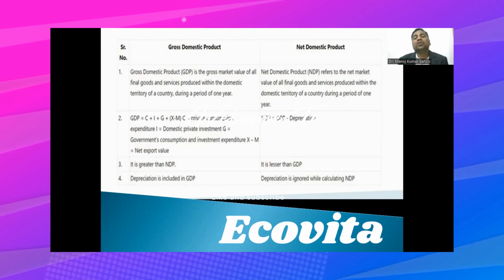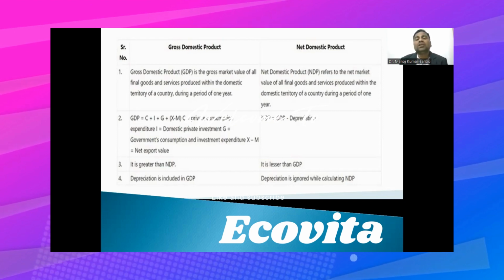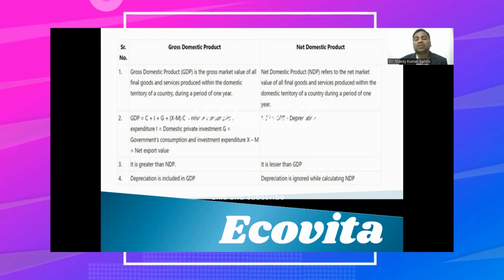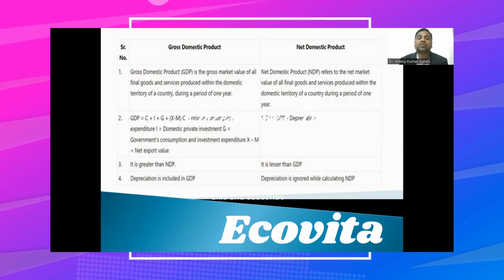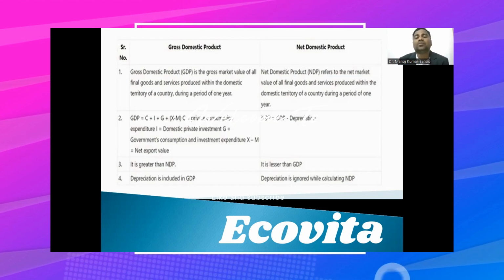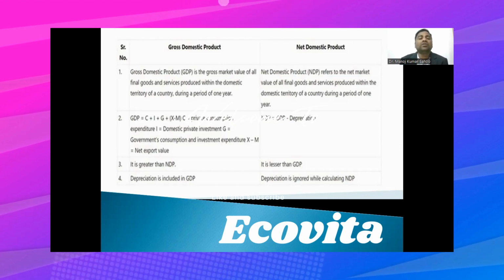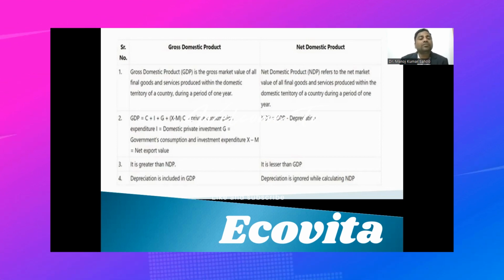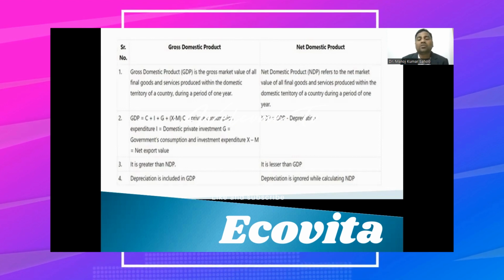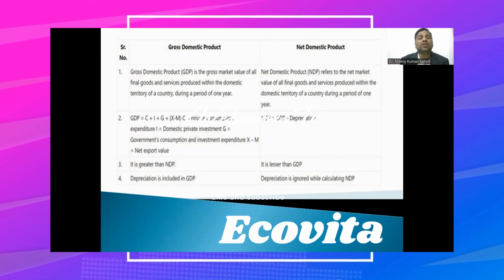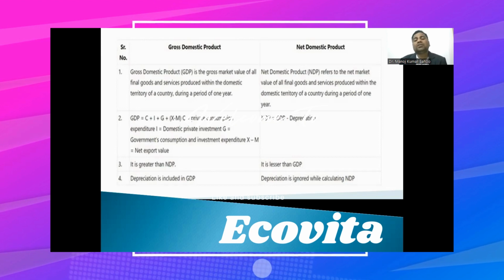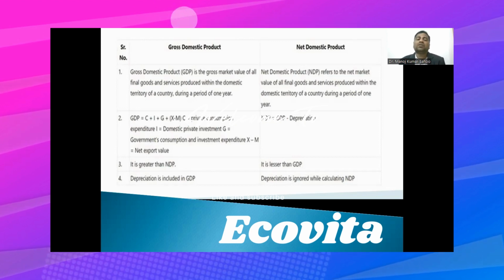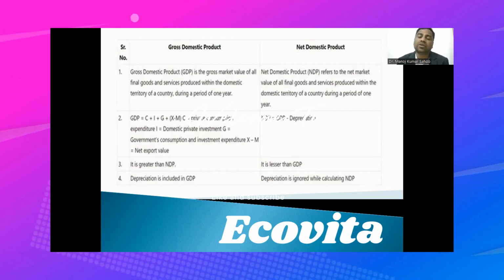So whenever we want to calculate NDP, net domestic product, then we have to deduct depreciation charges from the gross domestic product. This is the formula for calculation of NDP. Now coming to the third point: GDP is greater than NDP, that means gross domestic product is greater than net domestic product, and net domestic product is less than the gross domestic product.